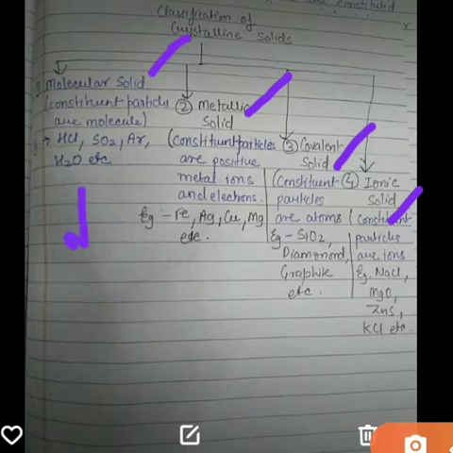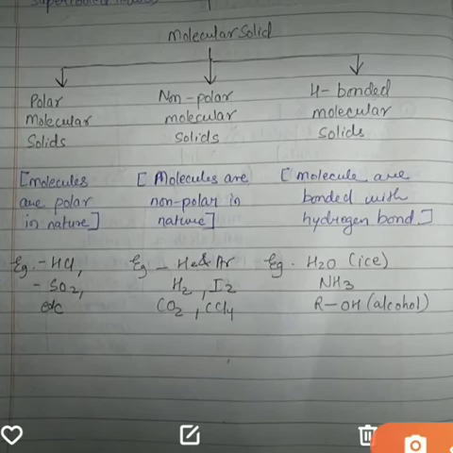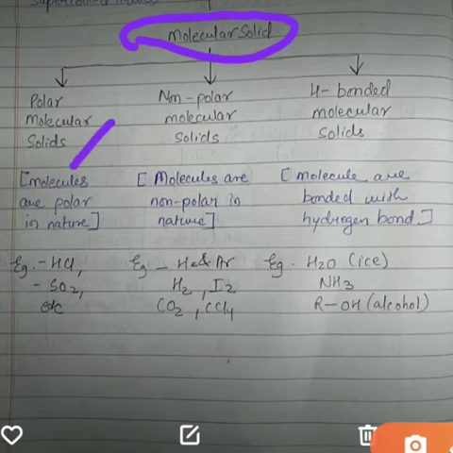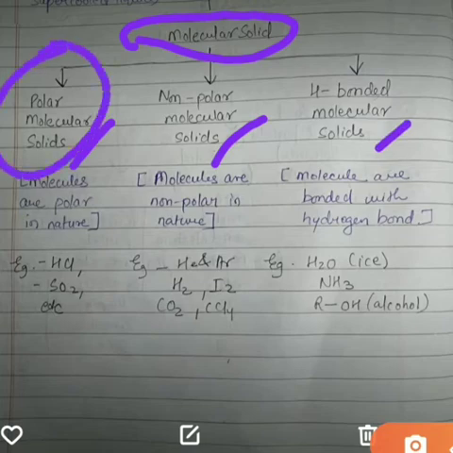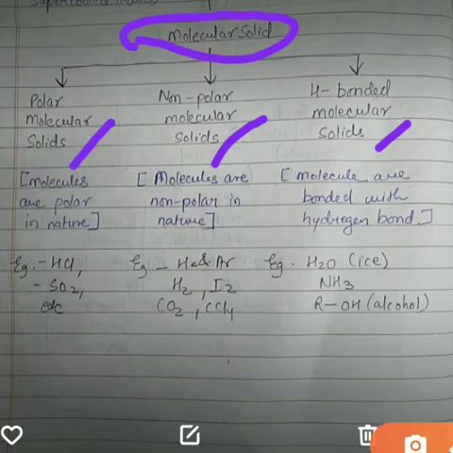The molecular solid is further divided into three. You can see in the figure that the molecular solid is divided into the polar molecular solid, the non-polar molecular solid, and the hydrogen bonded molecular solid. In the polar molecular solid, the molecules are polar in nature. Examples are HCl, that is hydrochloric acid, SO2, etc.